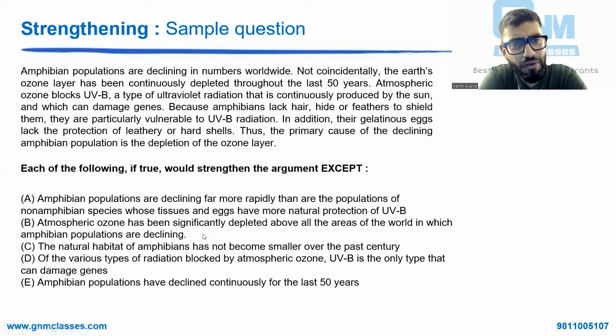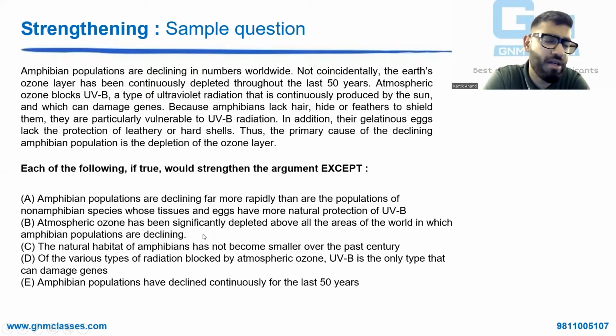Before I move to the options or the explanation of this particular question, one thing I want to share very carefully with everyone is this question statement: each of the following if true would strengthen the argument except.